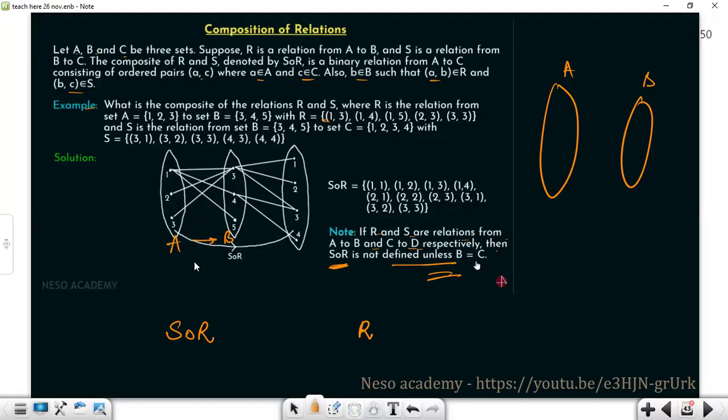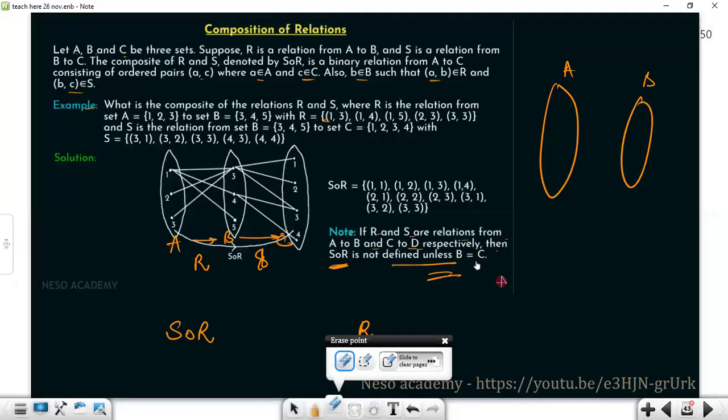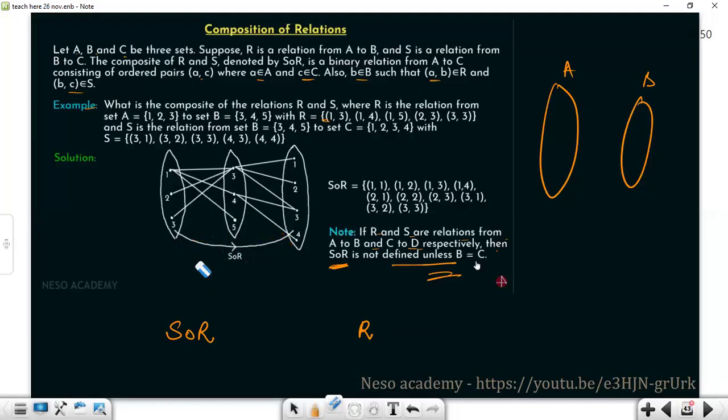So from set A to B, this is the relation R, and this is the relation S from B to C. Basically, this is set A, B, and C, the relation R, and this is S.